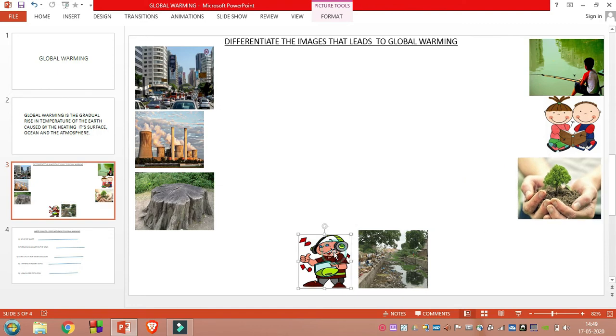Now see here, one boy is listening to pleasant music. So if we hear pleasant music, it does not cause damage to the ear or any damage to nature. So it does not lead to global warming. So we move this image to the right side.